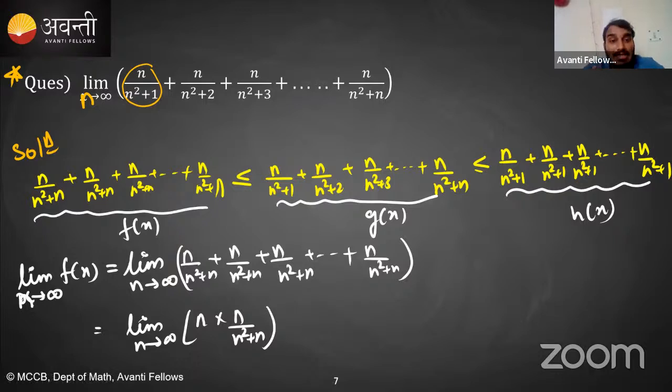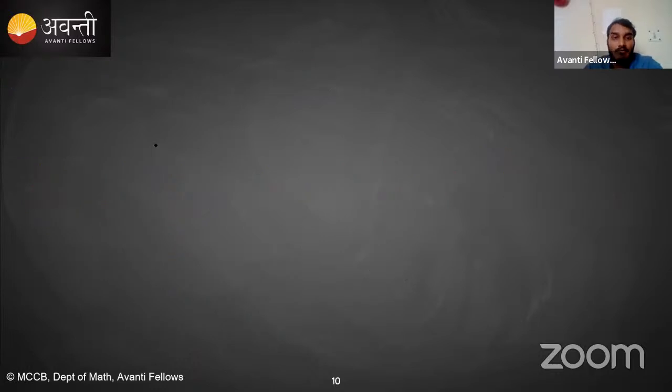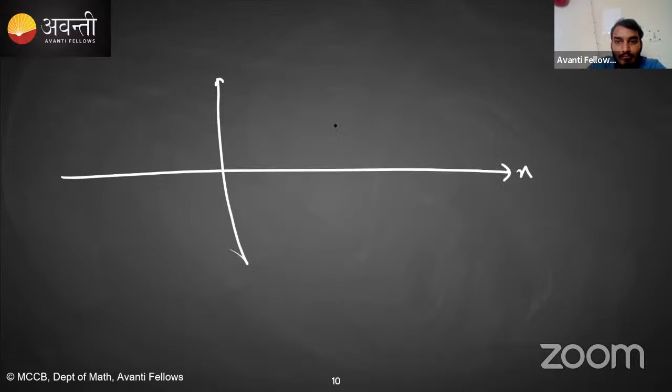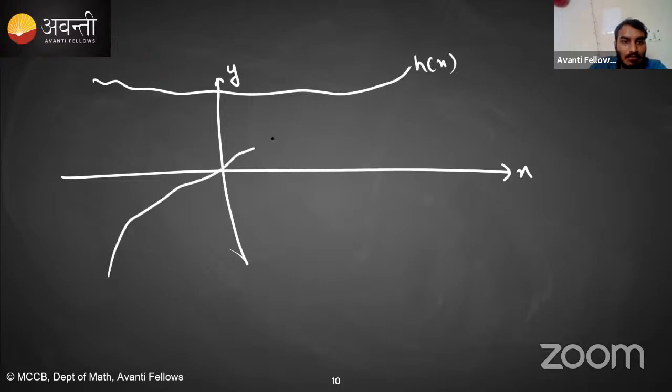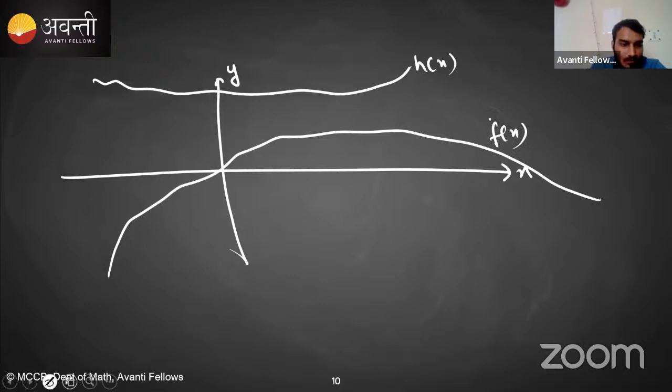See, for the sandwich theorem to be applicable, the limit of f of x and h of x should be equal, right? The limit of f of x and h of x should be equal. Okay. If they are not equal, then you cannot say. Okay. For example, what I mean to say is, let's suppose this is h of x and this is f of x. Okay. Is this clear?